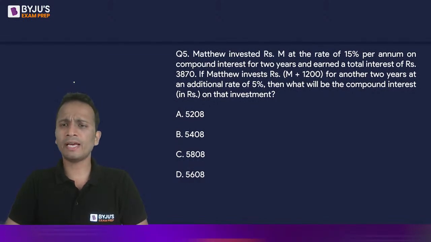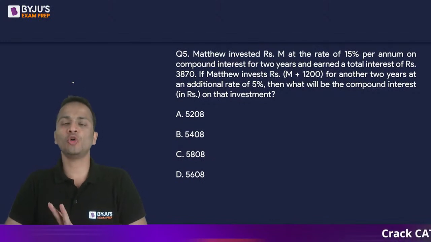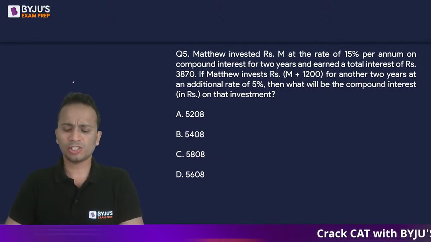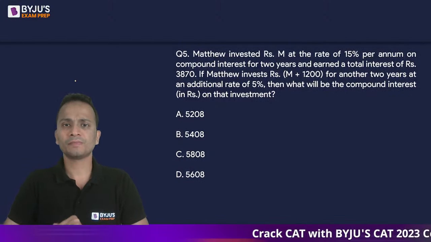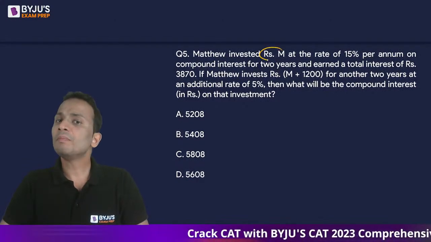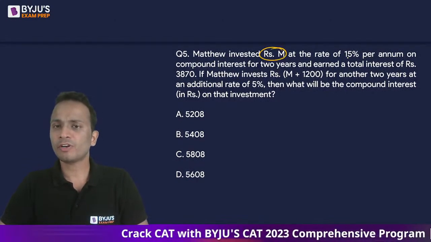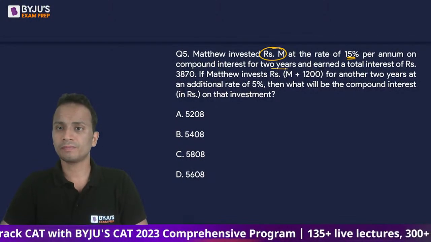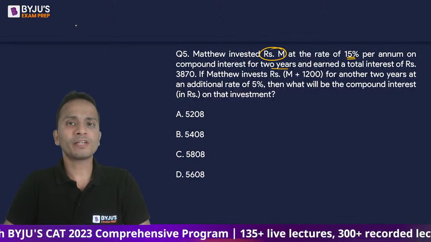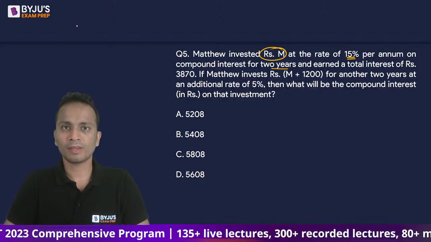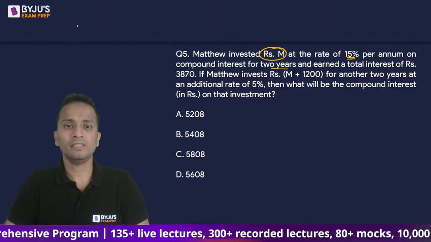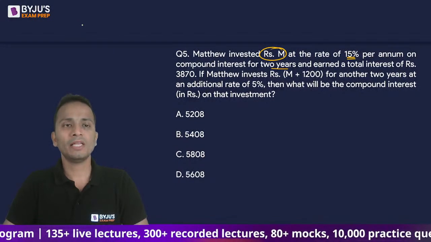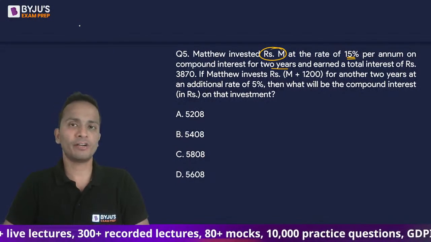चलिए, let's try and make the calculations look easy. ठीक है? Now it's all game of calculations. Rupees M are invested. The rate of interest is 15% per annum compound interest for 2 years. If it is compounded annually for 2 years, then what will be the effective rate of interest?